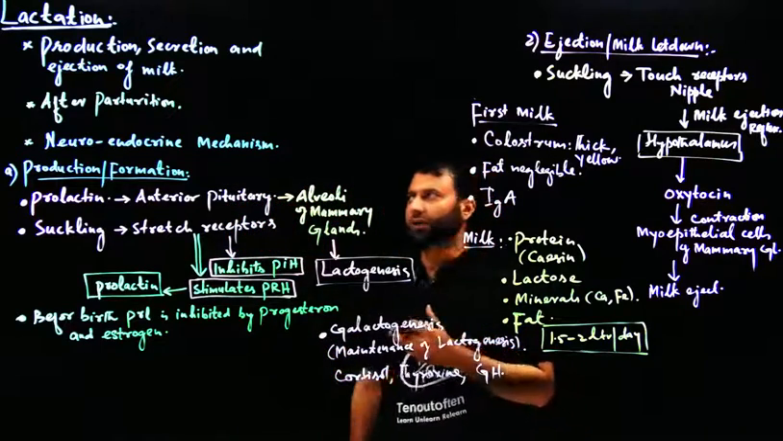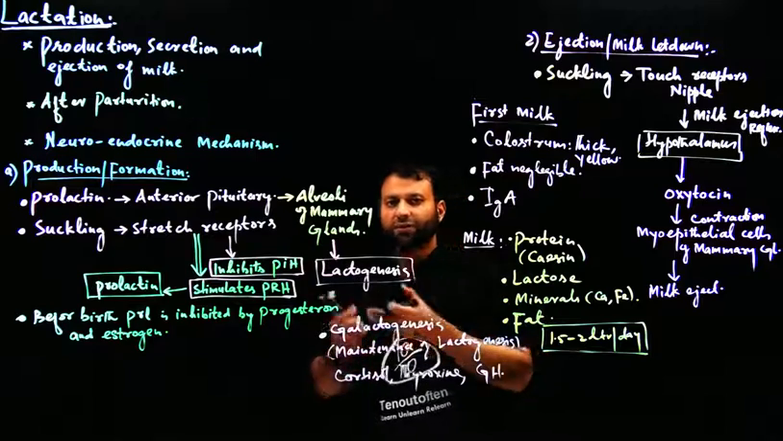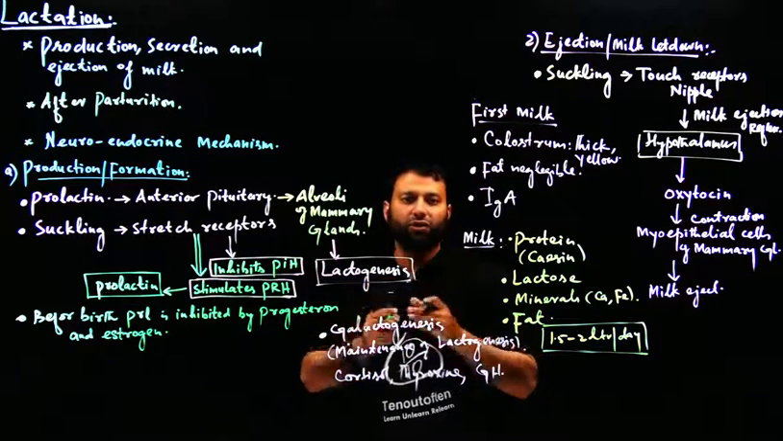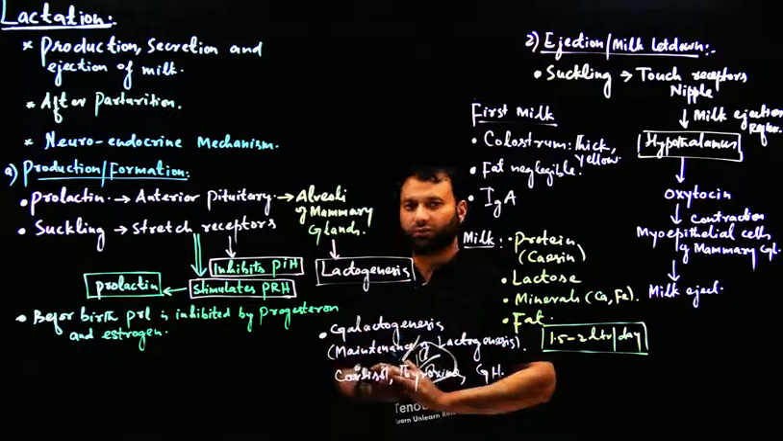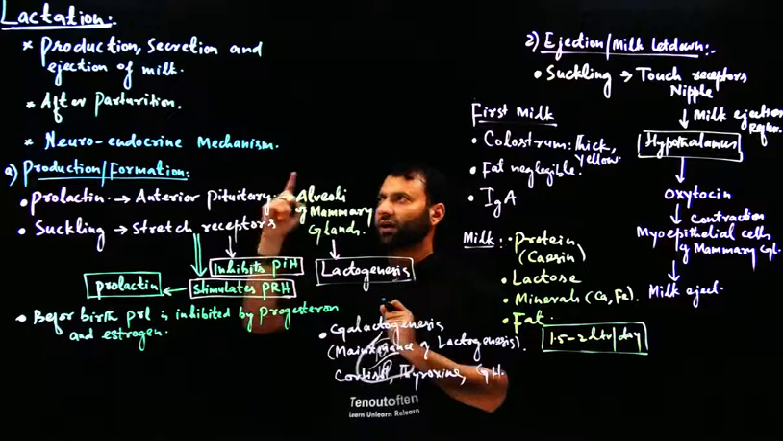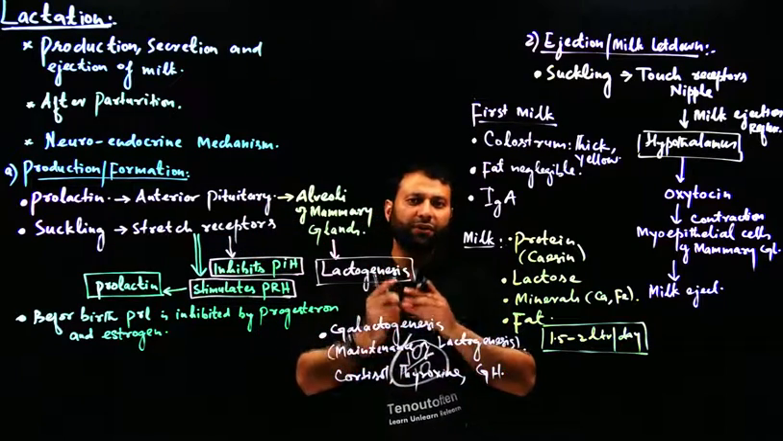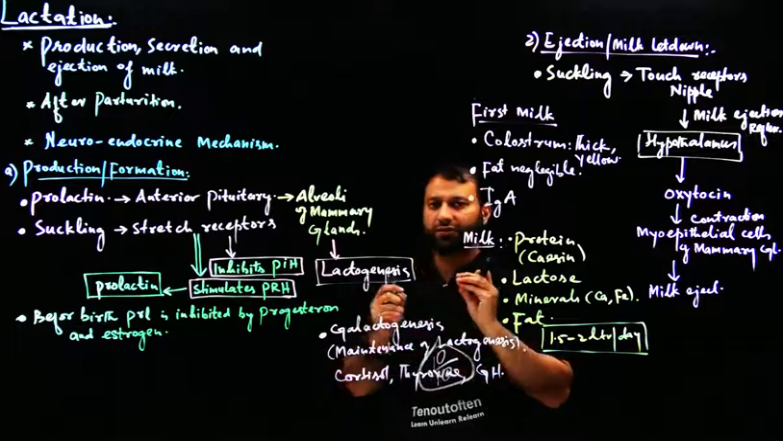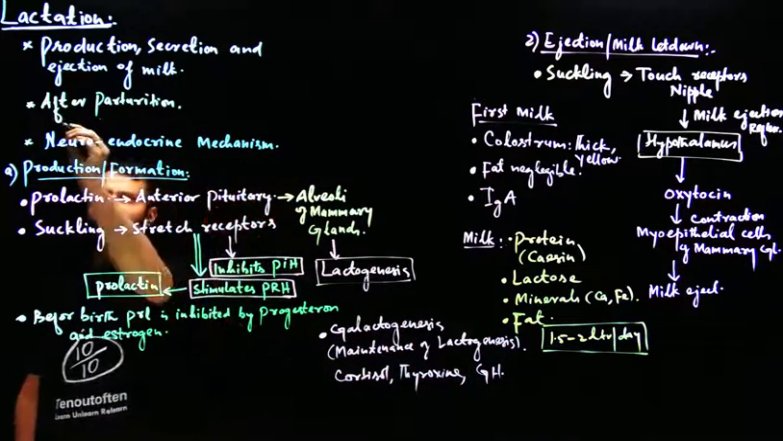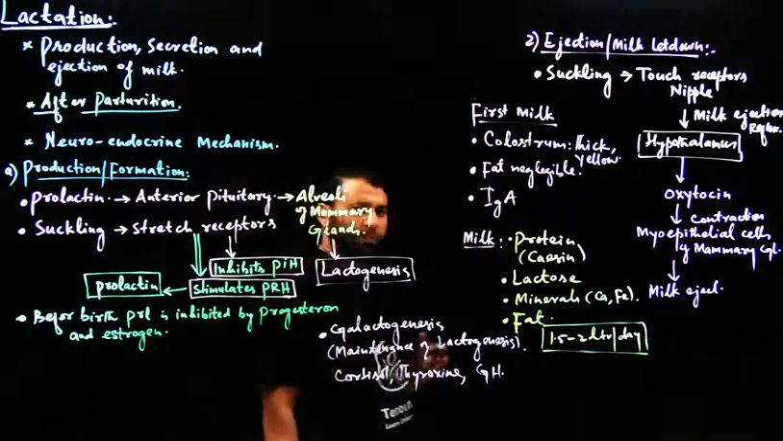Lactation का क्या मतलब होता है? Lactation means production, formation, secretion and ejection of milk from the mammary glands of human females, or mothers. So production, secretion and ejection of milk after parturition from the mammary glands of the female is called lactation. In human females, it takes place after parturition, after childbirth.